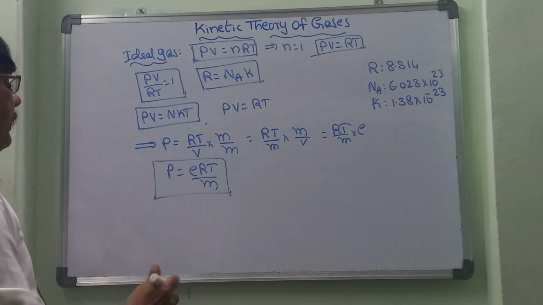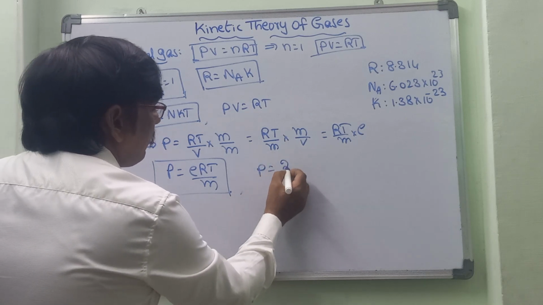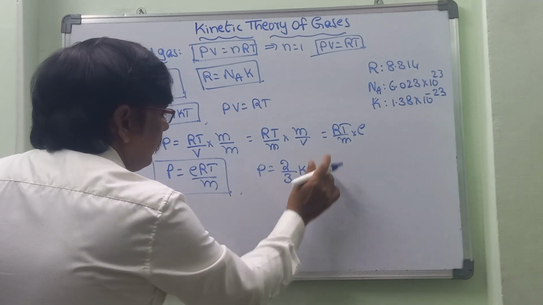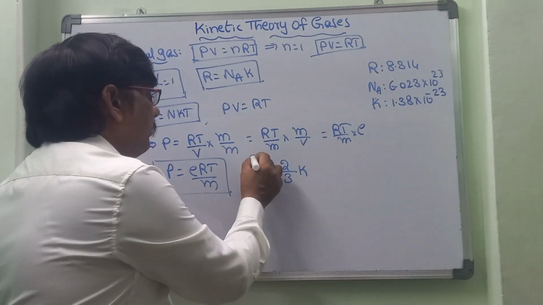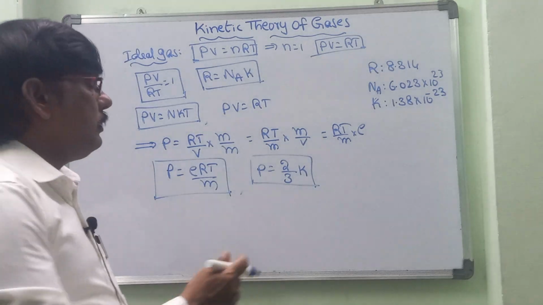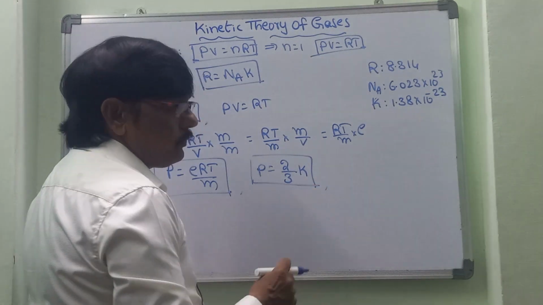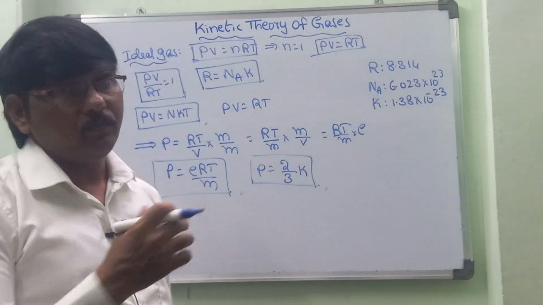Afterwards, one more formula we can take, that is the relation between pressure and kinetic energy. This is one more very popular formula: P is equal to 2 by 3 K. And again, let us take the relation between pressure and V_RMS, the root mean square velocity.